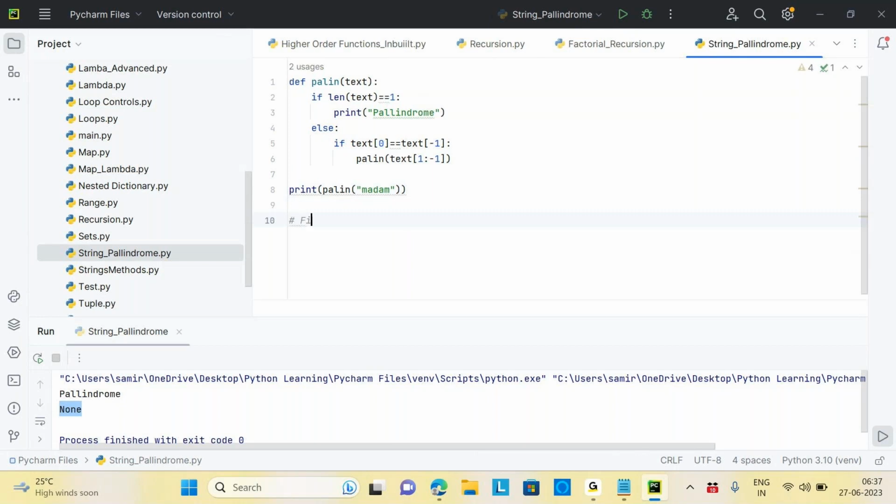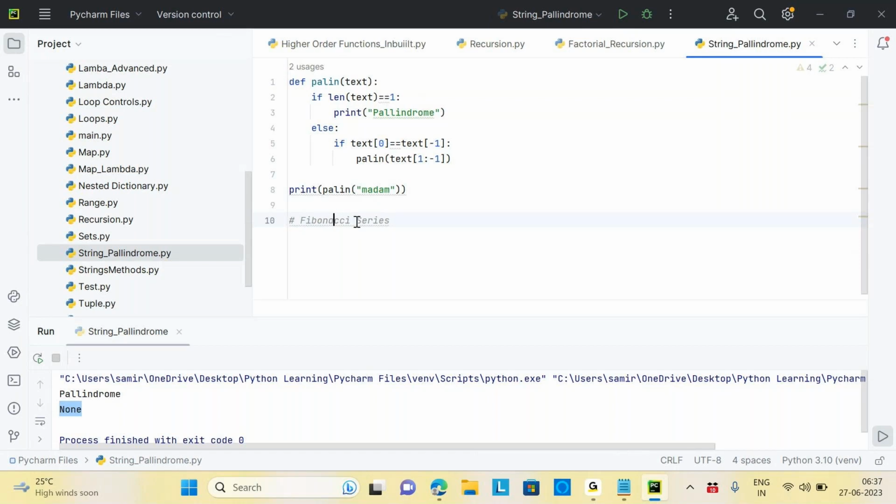Then the next program we need to write in recursion is the Fibonacci series. What is the Fibonacci series, guys? Add the previous two numbers to get the next number. Correct. Can you give me an example? 1, 1, 2, 3, 5, it goes on.